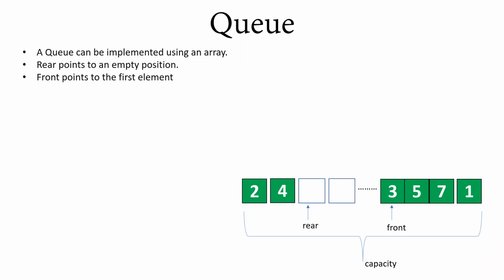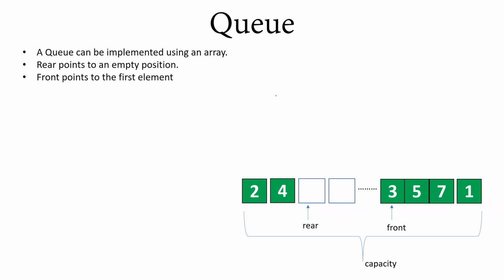Top. Yeah, good. So we only had to use top in stack, whereas now in queue we need to use two pointers. One is front, the other one is rear. Let me explain how both work.